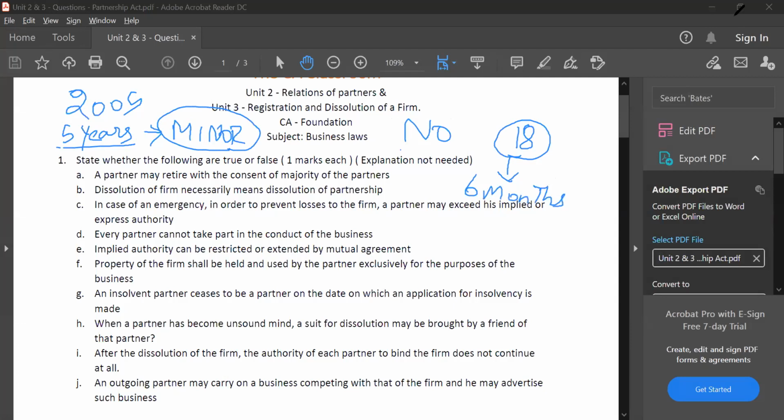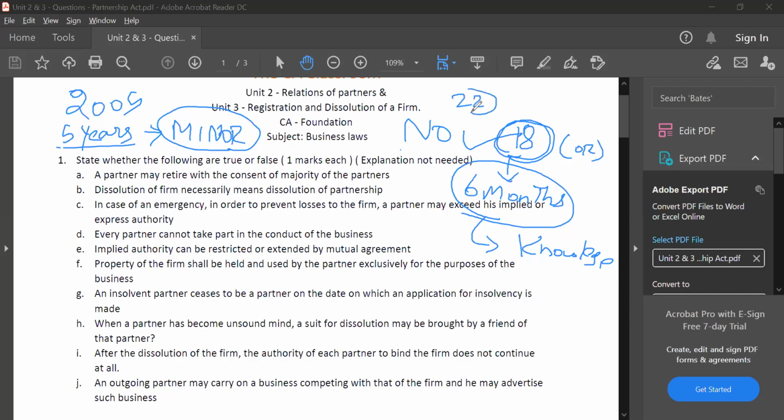I explained in the video also. It is within 6 months from the date of attaining majority, or 6 months from the date on which you have knowledge that you have become a partner in this partnership firm. Now, is it highly possible that when you turned 18, you did not know you were a partner here, but only after 4 years, let's say when your age is 22, that time somebody told you, and only that time you knew you were a partner?